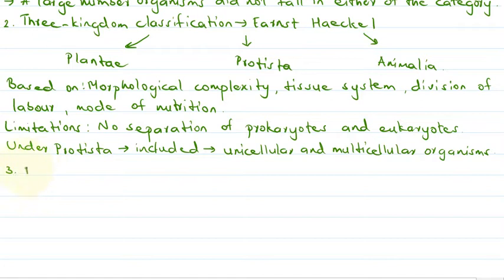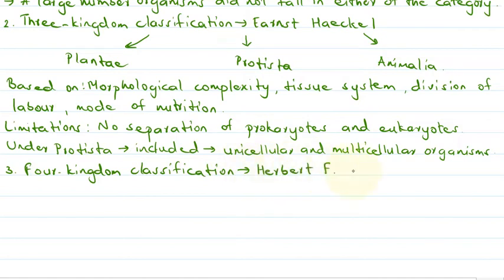called the four kingdom classification, which was proposed by the scientist named Herbert F. Copeland. So he included a new kingdom called Monera.